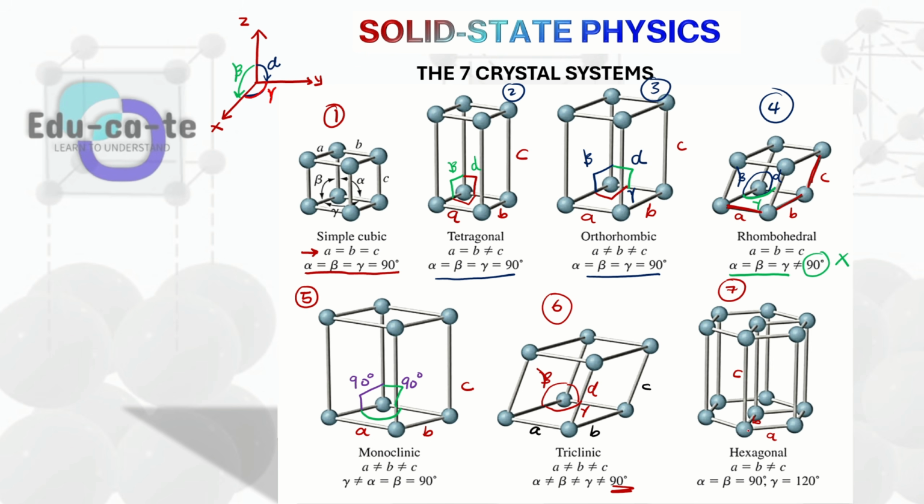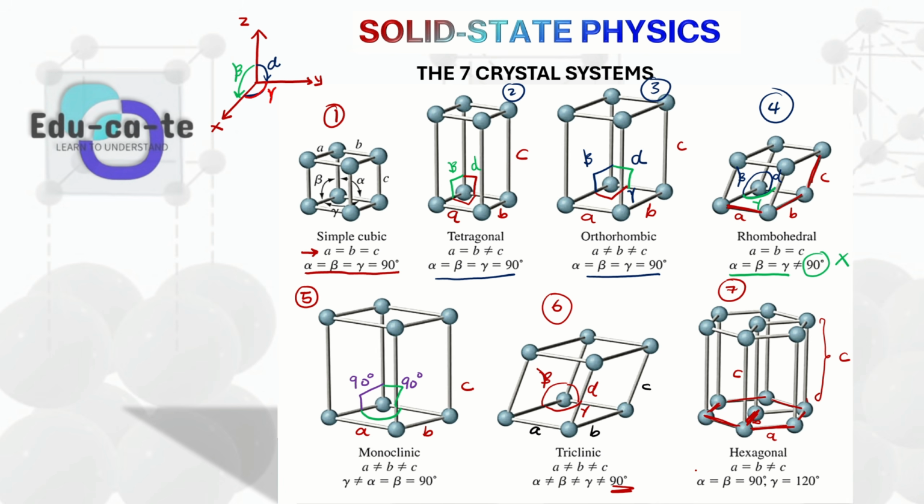So it means that all of these sides that are found here at the base, all of them, they're equal to one another. But when you compare them to side C, which is the one that is found along the z-axis, or that is going up vertically, that one is certainly longer. You can see that this is a much longer distance compared to the ones that are found at the base. So that's for your hexagonal structure.